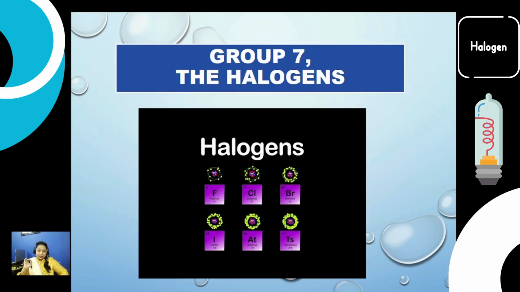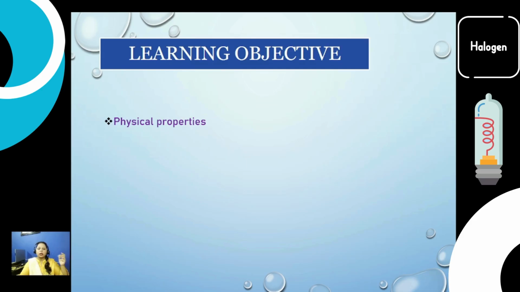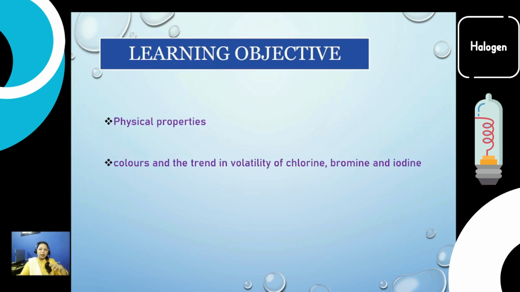So let's dive into the sea of the halogens, though some of them are really harmful, but still, let's go into the details. In this video we are going to learn the physical properties of the halogens, mainly their colors and what type of physical state these elements possess, the trend in the volatility, that volatility means how quickly they convert into vapors.